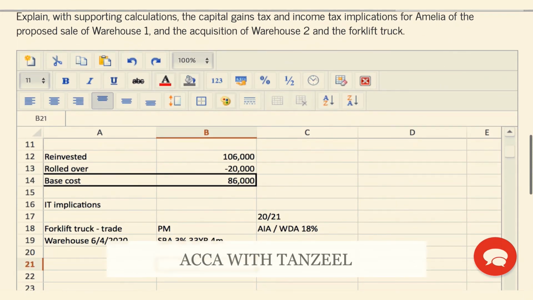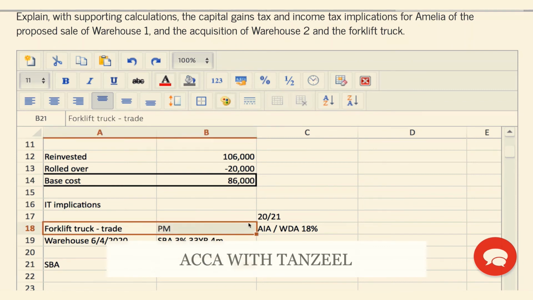So therefore, we will get the 83,000 multiplied by the 3%. Of course, it is a straight line allowance, but since it's only being used for 11 months in that year, it will be 11 out of 12 months. This will be the SBA for the warehouse.